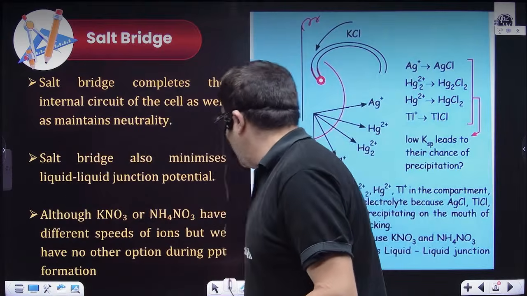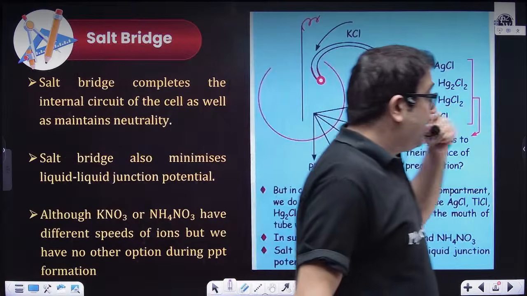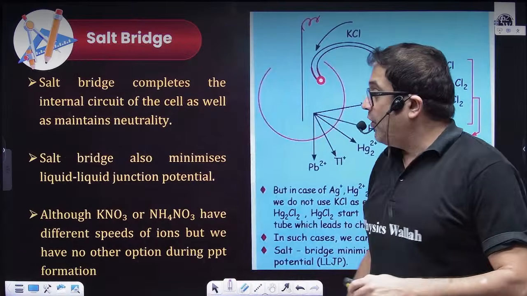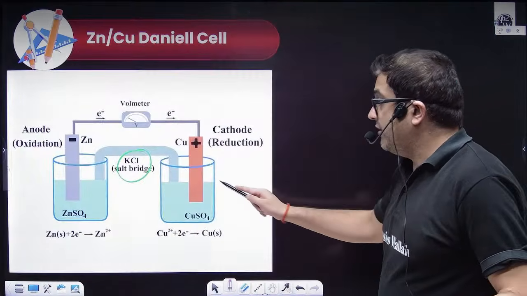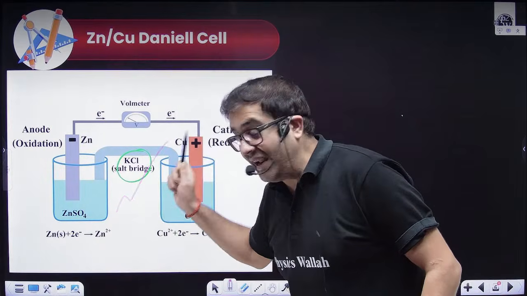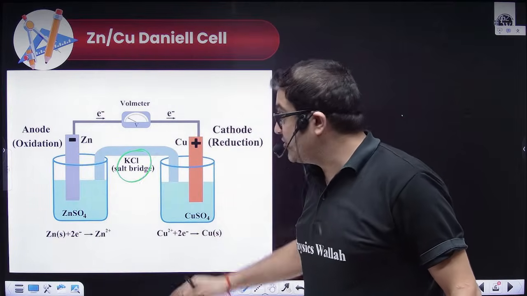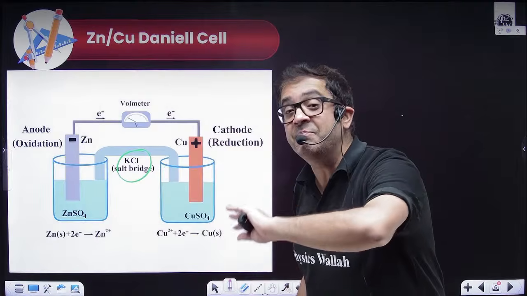What electrolyte I have mentioned over here, let me use that slide changer. What cell I have given you over here, beta? What electrolyte I have specially used over here? KCl, because ionic mobility of potassium ion and chloride ion are exactly the same, so that the liquid junction potential is minimum.